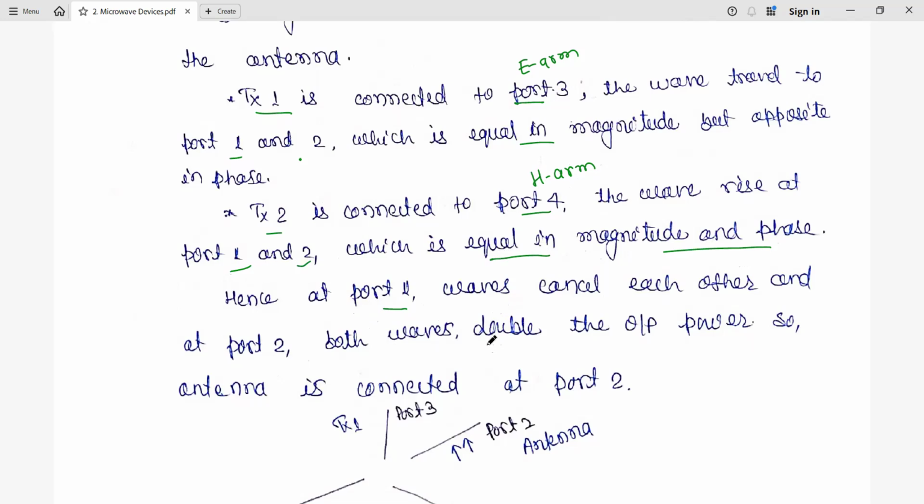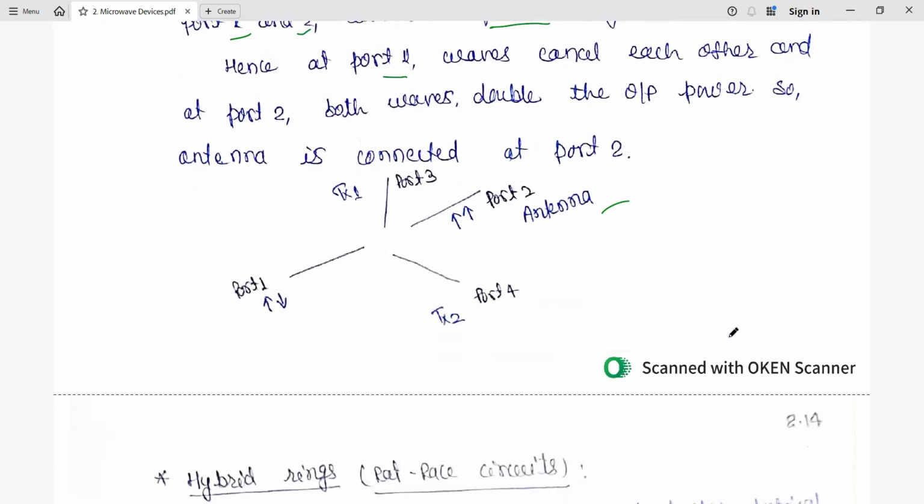So now at which port should we connect the antenna? The antenna should be connected to port 2 when the transmitters are connected to port 3 and port 4. So that's why we are choosing port 2, not port 1. Here the arrow direction shows it is being cancelled, both are opposite. Here both are in the same direction, so it is additive in nature.